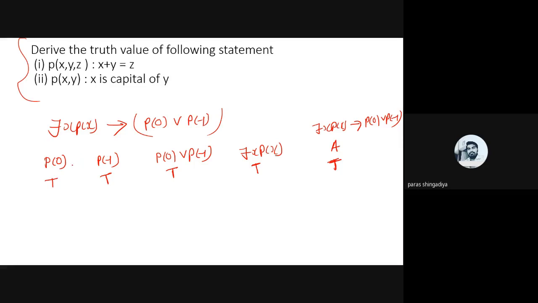Is it clear? By using a truth table we can predict this compound statement form in predicate logic, which includes 'there exists x, P(x)', a conditional operator, and P of 0 or P of minus 1. Again I repeat, here we have the value of P of 0, that is T, and P of minus 1, that is also T. Now find its OR operator value. Both are T, so the OR value will be T. The answer of 'there exists x, P(x)' is also T. Now we have to apply the conditional operator on both. So T conditionally to T will be T. The answer of the final compound statement will be T.